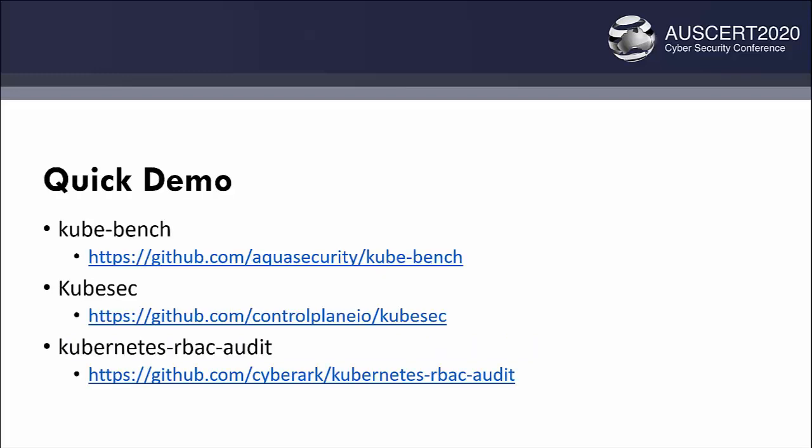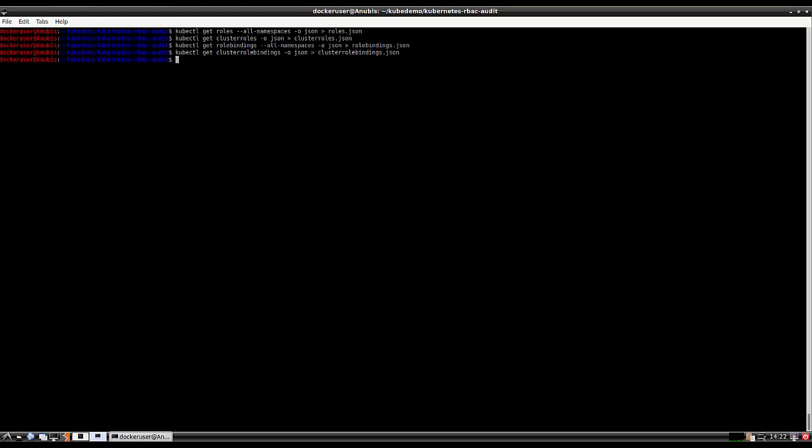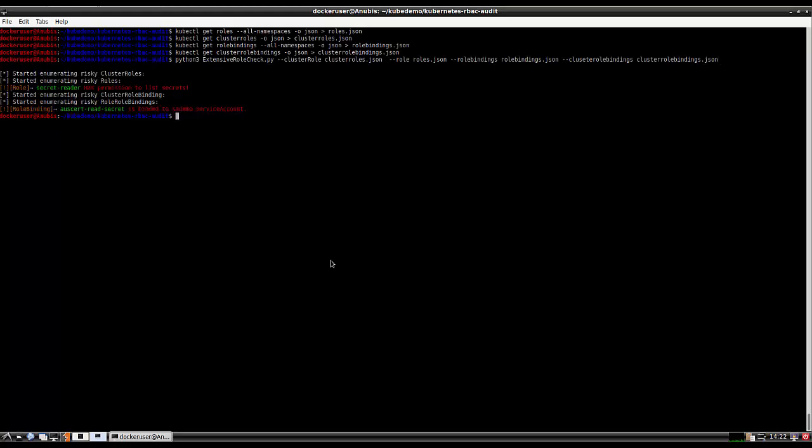Okay, let's have another demo to see those tools in action. The first tool I'd like to show you is Kubernetes RBAC Audit, which can help you identify such dangerous permissions that are provisioned in your cluster. It works by simply exporting the current roles and permissions in JSON format, and then running a Python script against those JSON files, which will perform its analysis and flag any permissions.